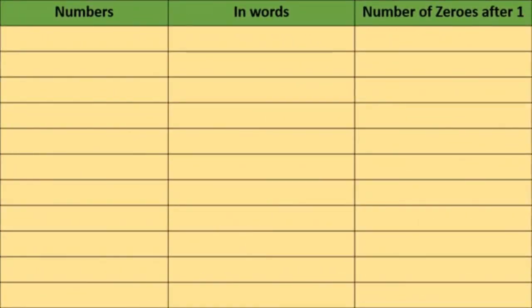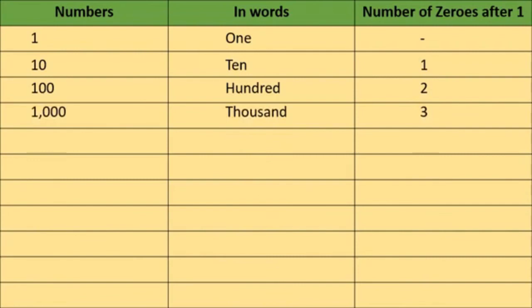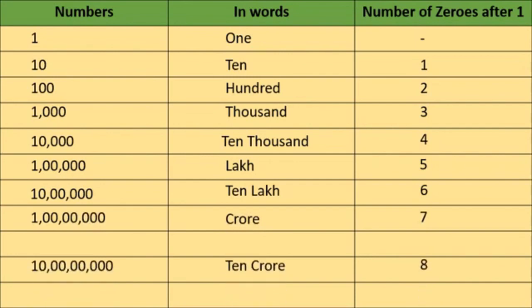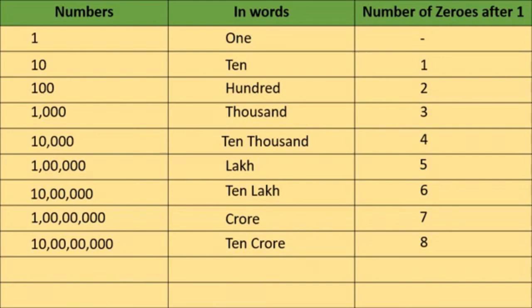Yes, students, one interesting thing we will see here. Go on observing this. 1, number of zeros: 10 means 1 and 0 after 1, 100 means 2 zeros, 1000 means 3 zeros, 10,000 has 4 zeros after 1, lakh 5 zeros after 1, 10 lakhs has 6 zeros after 1, crore has 7 zeros after 1, 10 crore has 8 zeros after 1, then we call Abja.